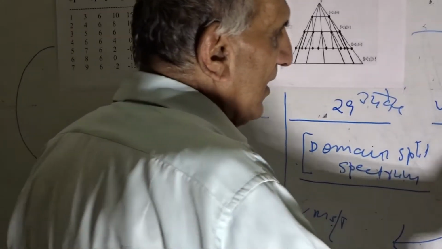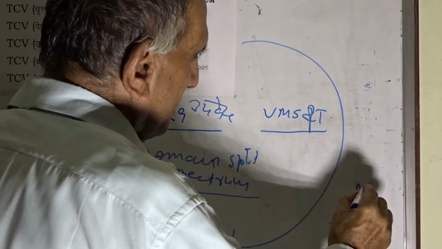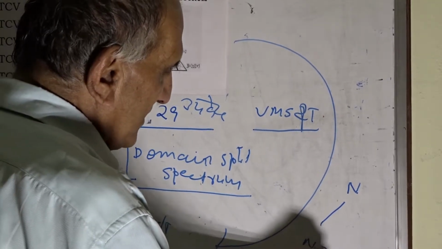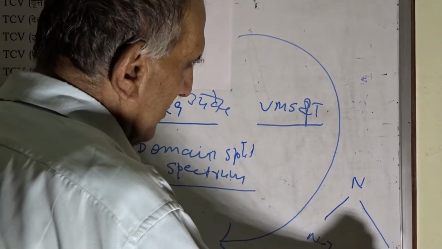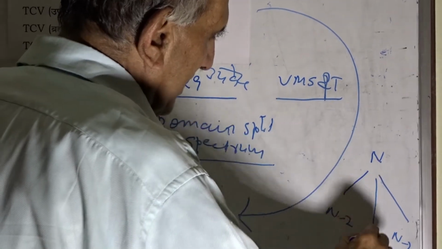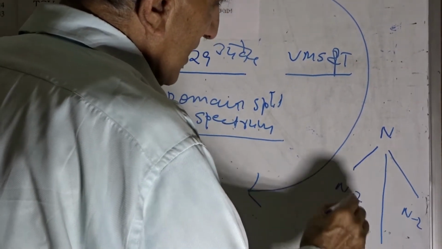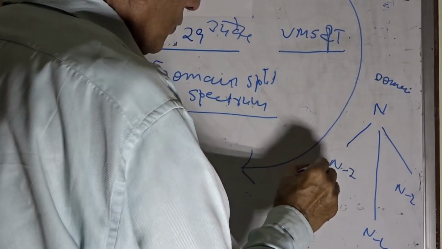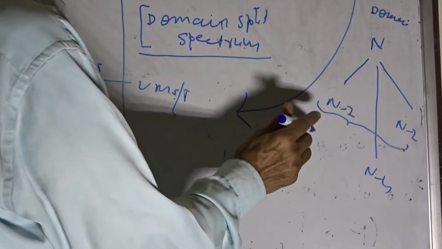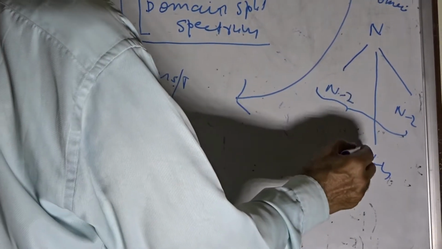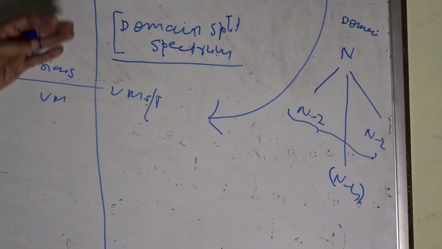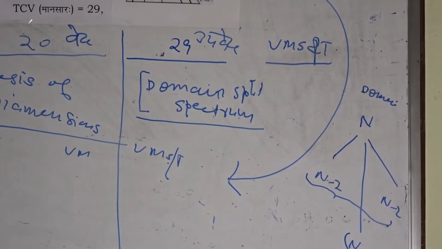Now if we have n space, then it will split as n minus 2 and n minus 4, means this domain will split into a pair of dimensions of the order n minus 2 and the order n minus 4, and then it will be sequentially carried forward.